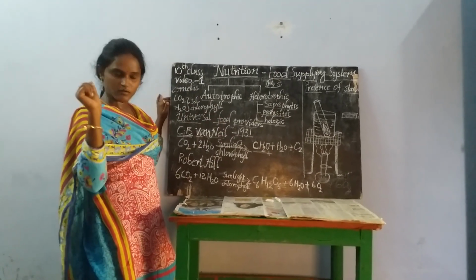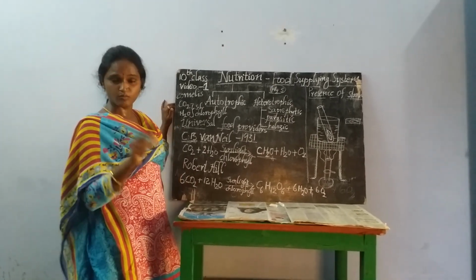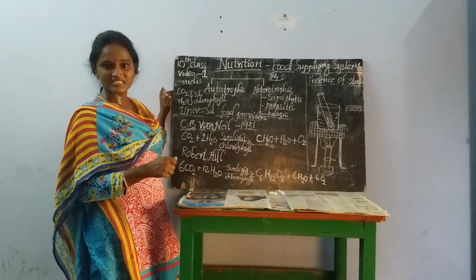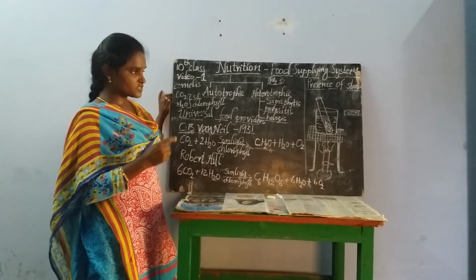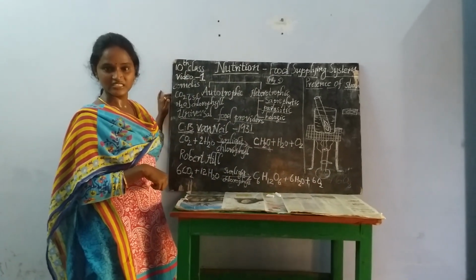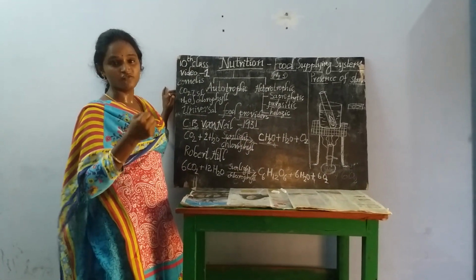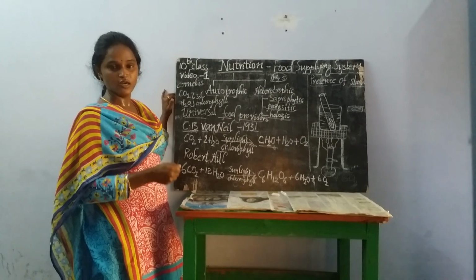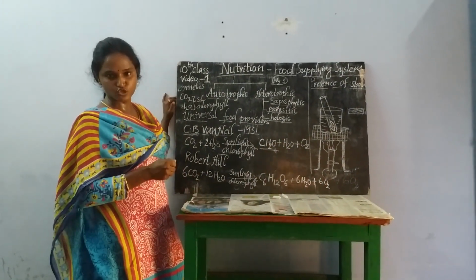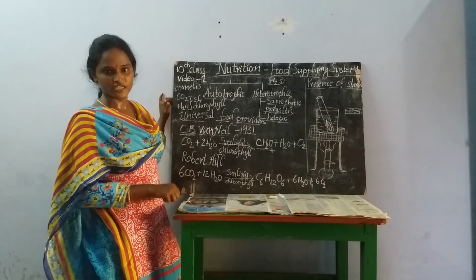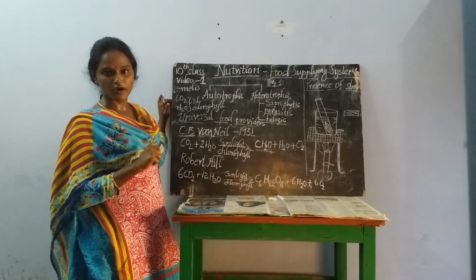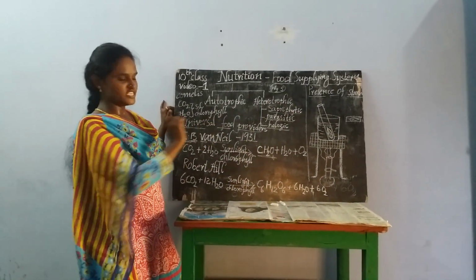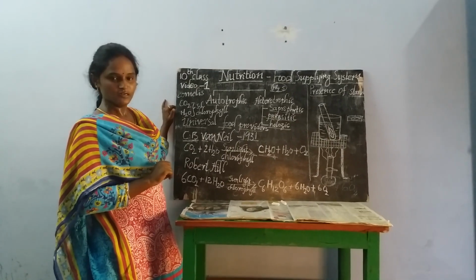If you boil the boiling tube directly on the flame, the experiment just gets burnt, because the alcohol, the methylated spirit, vapors catch fire easily. That's why instead of boiling the alcohol directly on the flame, we have to boil the alcohol in a water bath. The beaker which contains water is called a water bath. That's why we have to arrange the apparatus in this manner. After that, start the boiling.